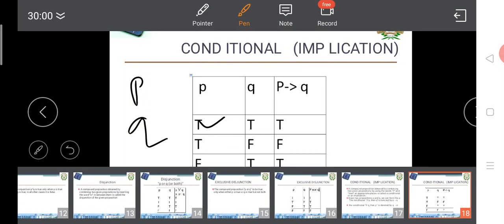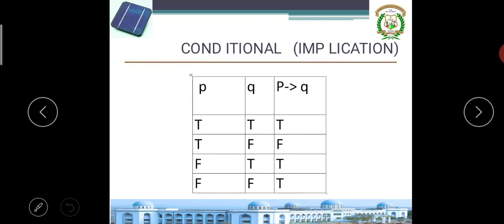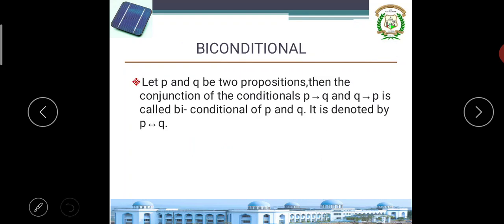Please observe this very clearly. If the first sentence is true and the second sentence is false, then only it is false in a conditional. Otherwise, in all the other cases it is true.